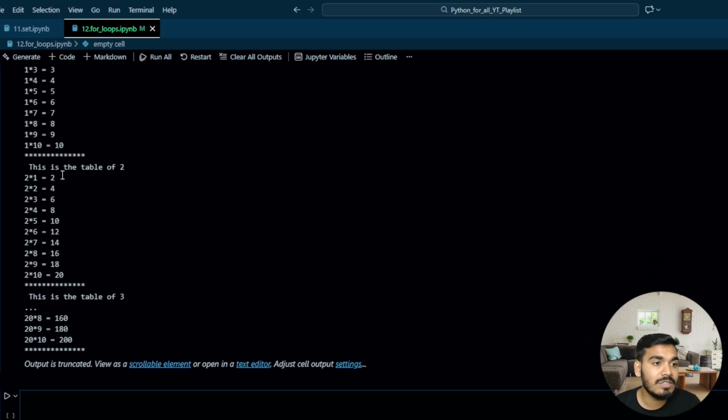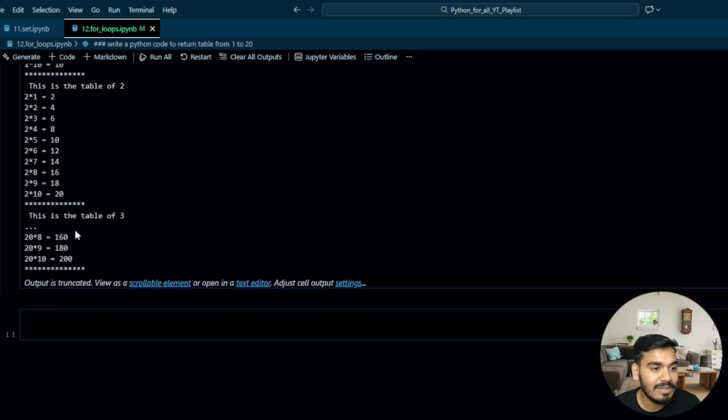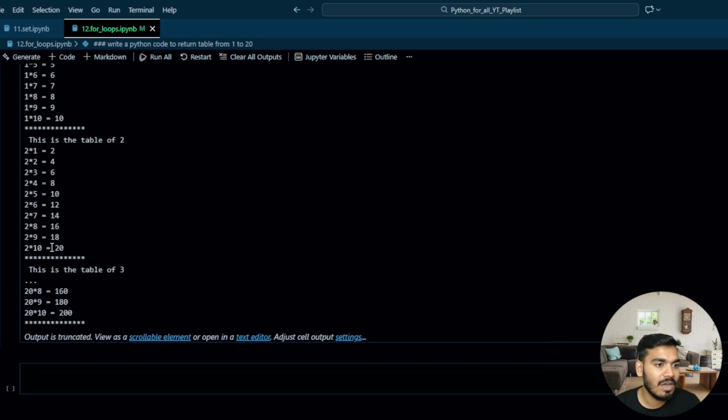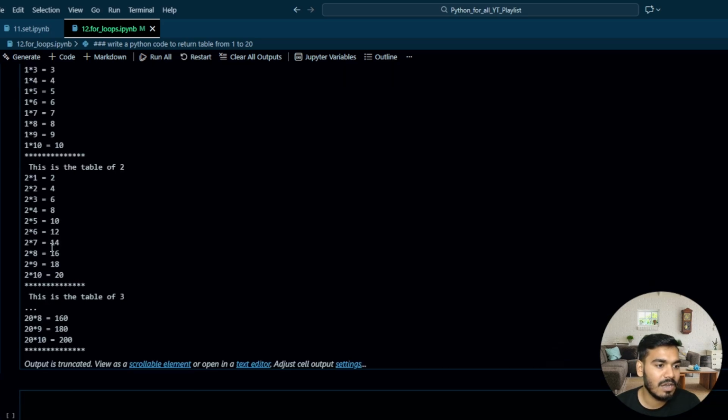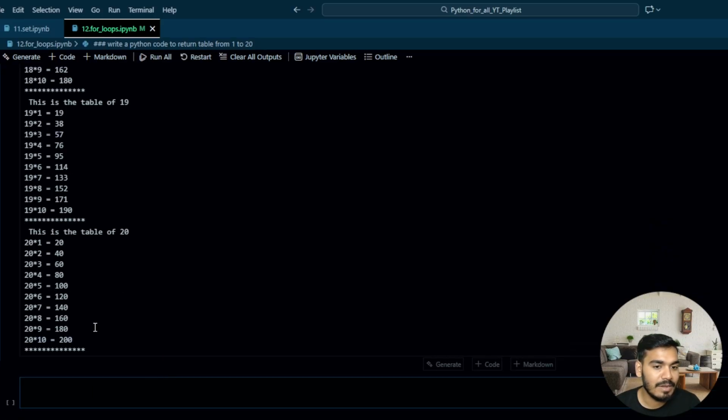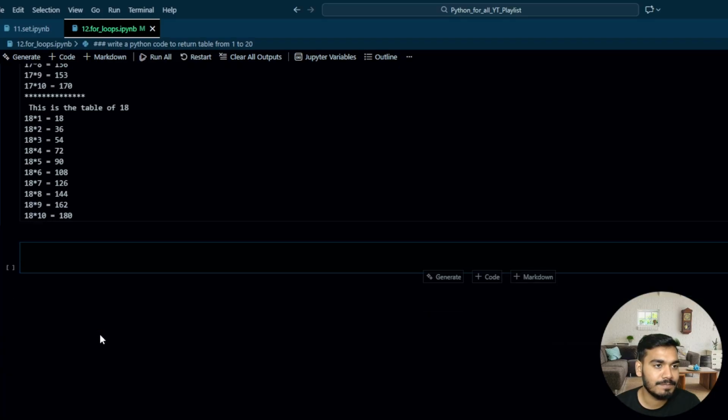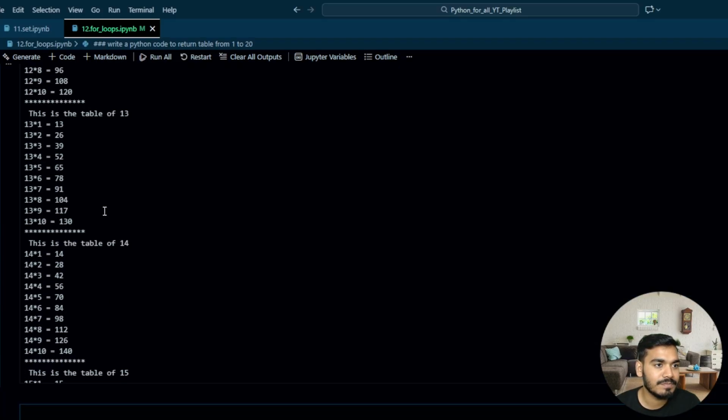Table of, this is the table of 2. So 2 ones are 2, 2 twos are 4, 2 threes are 6, 2 fours are 8, 2 fives are 10, and so on, 2 tens are 20. Then this is the table of 3. So why is it 20 into 8? After 2 it is directly 20. No, it's the table of 3, but it is not showing over here. So for that, scroll the element. Now you can find all of it over here.